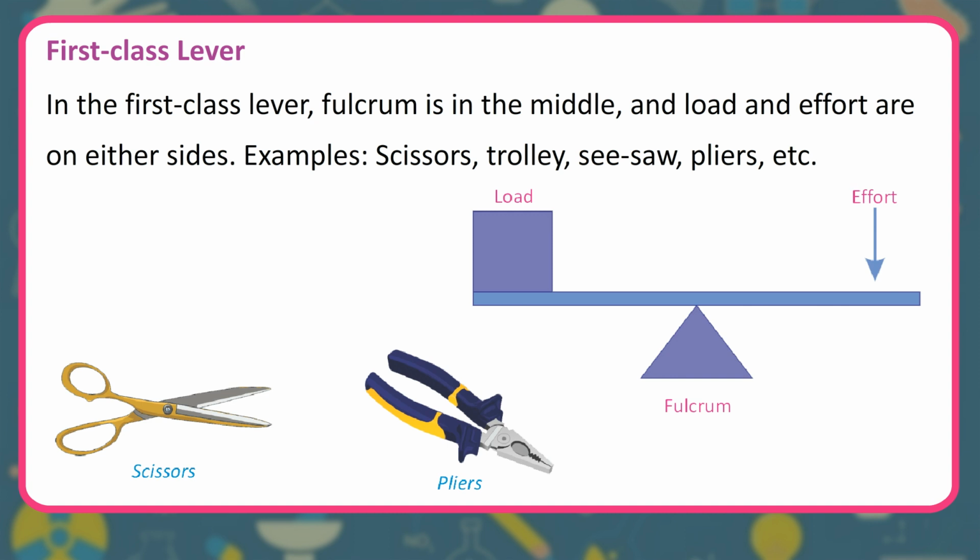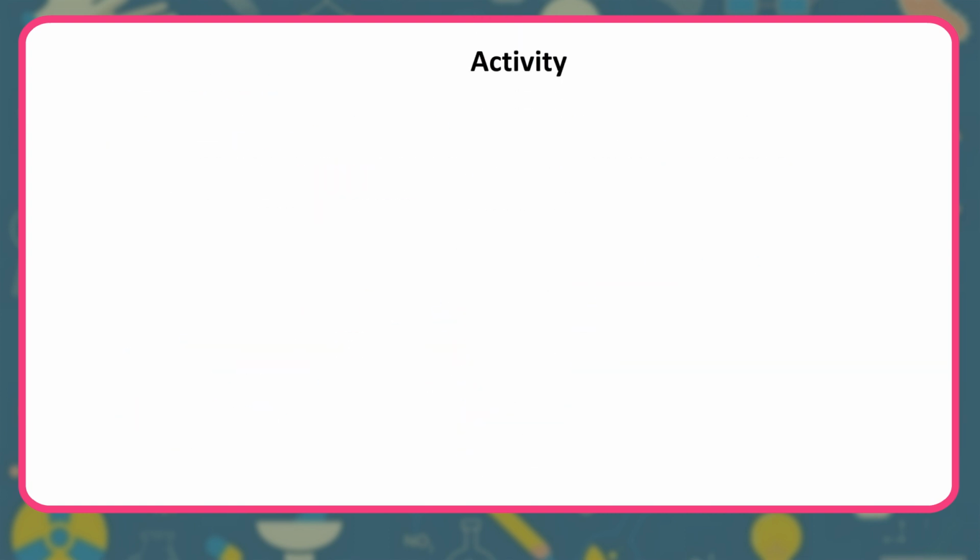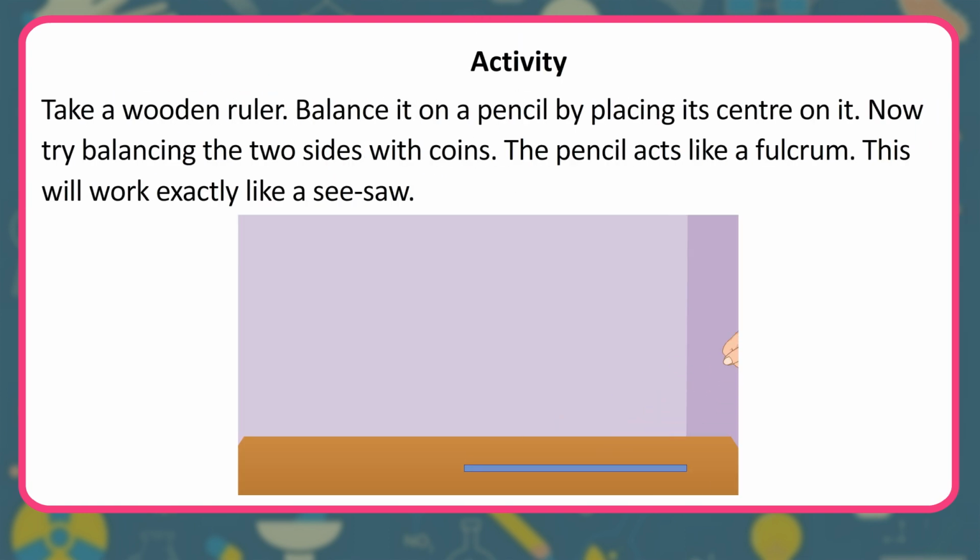First class lever. In the first class lever, fulcrum is in the middle, and load and effort are on either sides. Examples: scissors, trolley, seesaw, pliers, etc. Activity. Take a wooden ruler. Balance it on a pencil by placing its center on it. Now try balancing the 2 sides with coins. The pencil acts like a fulcrum. This will work exactly like a seesaw.